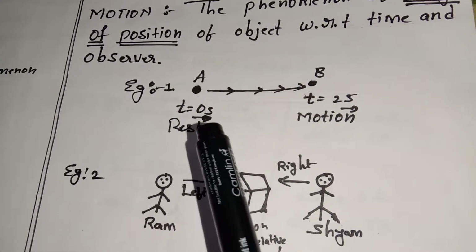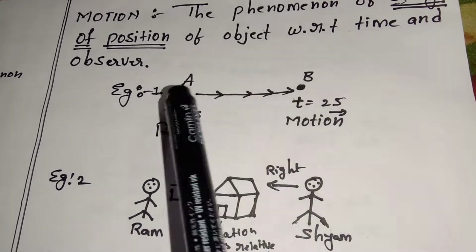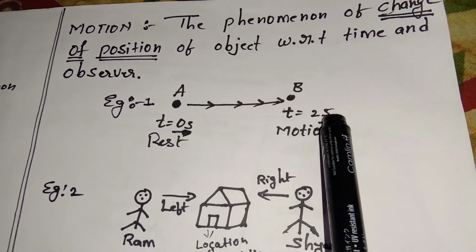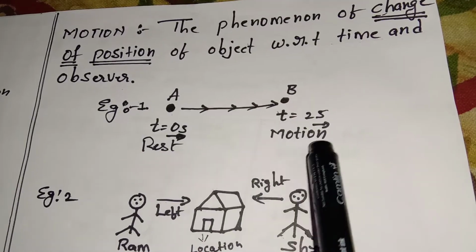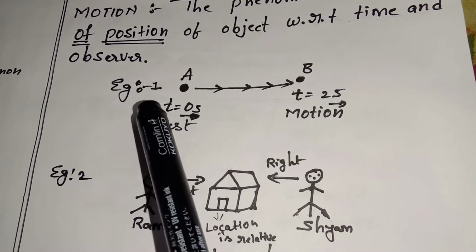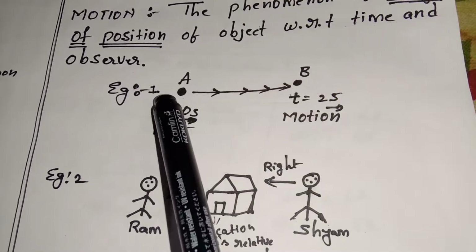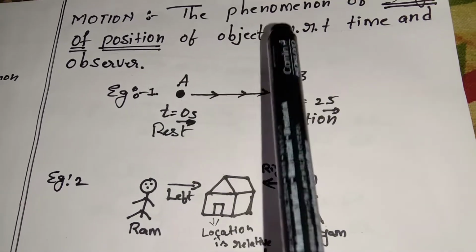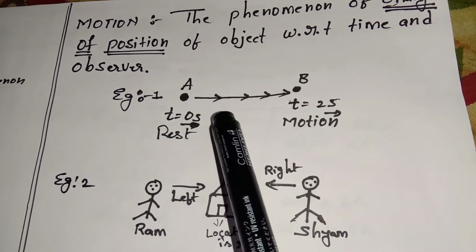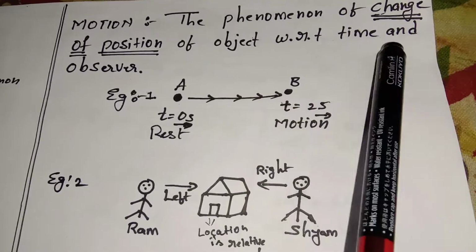After some time, what happens? He will travel from one place to another. He is changing position from A to B, at 2 seconds. So now what has he done? He has done the motion. The phenomenon of change of position: the object is moving from one place to another with respect to time. Here the time is 0 seconds, then after some time the time is 2 seconds. So, with respect to time and observer.